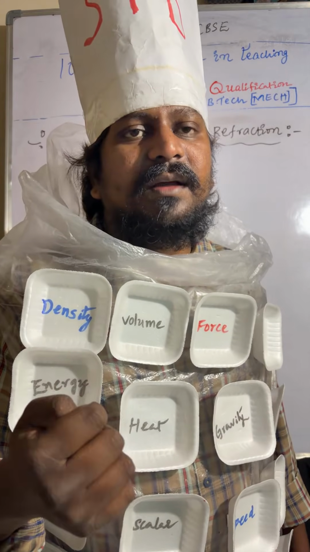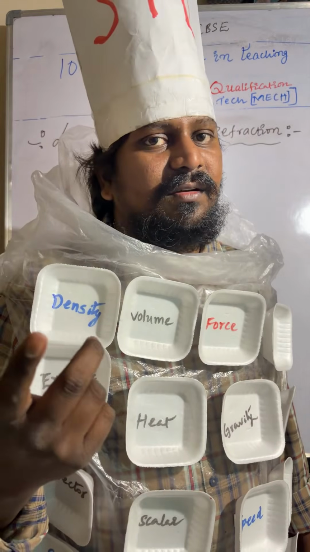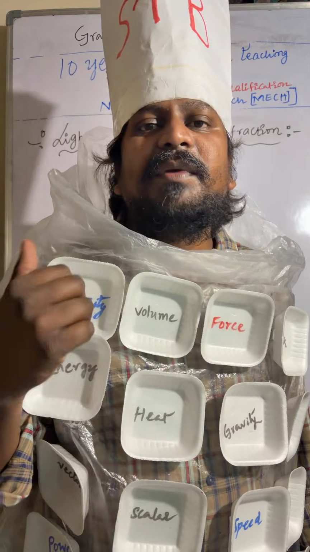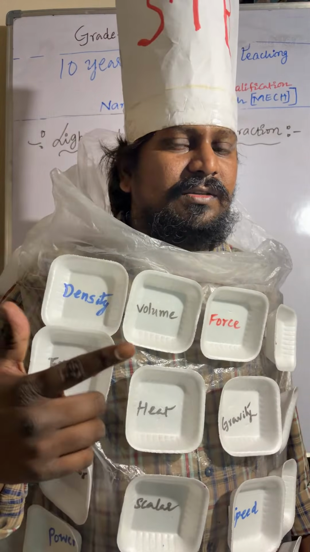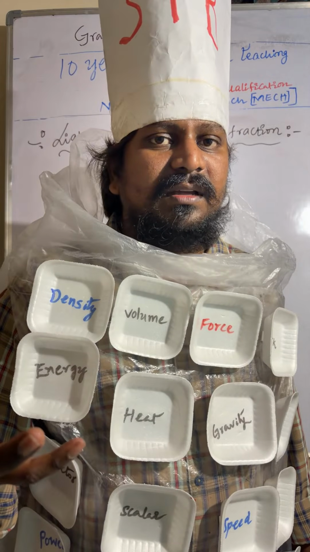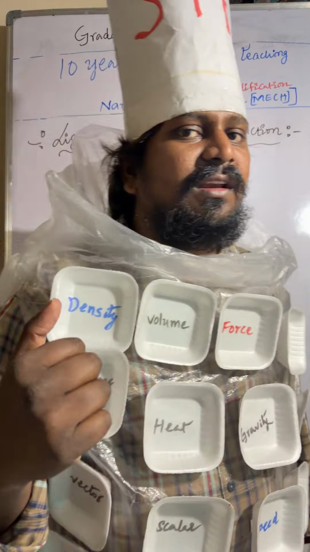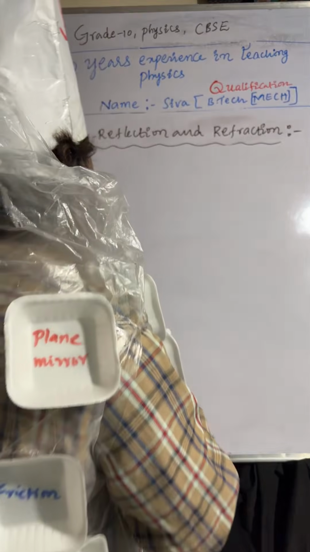Regular reflection example: plane surface and still water surface of a lake. On the still water surface of a lake, regular reflection takes place. And coming to irregular reflection, you can take a wall and a book also. On a cinema screen also irregular reflection takes place. Understood or not? Okay.